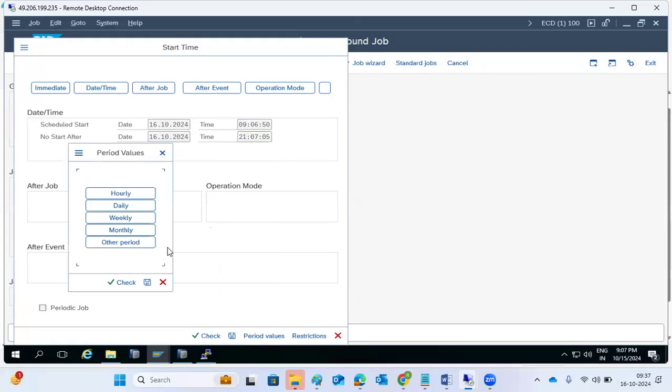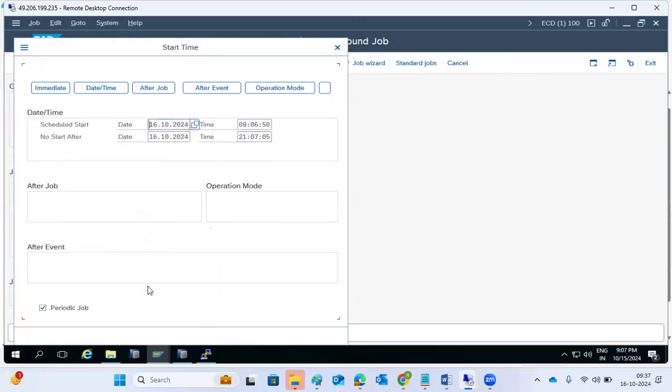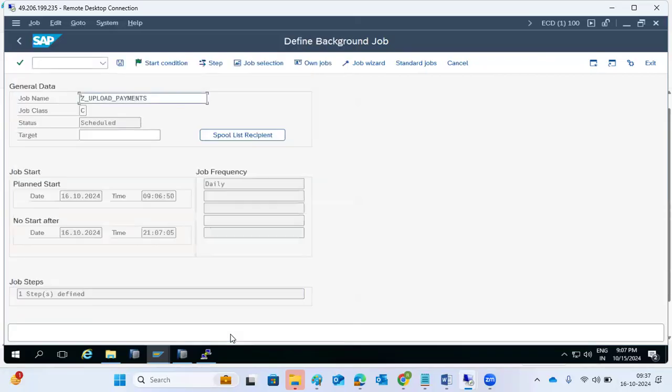This is every month, every daily. This is what you want, to run this job daily. Then you can run it here. So daily this job will run, starting from tomorrow at 9 o'clock. But after 11, after 9 again, it will not execute. No, I don't want it like this.